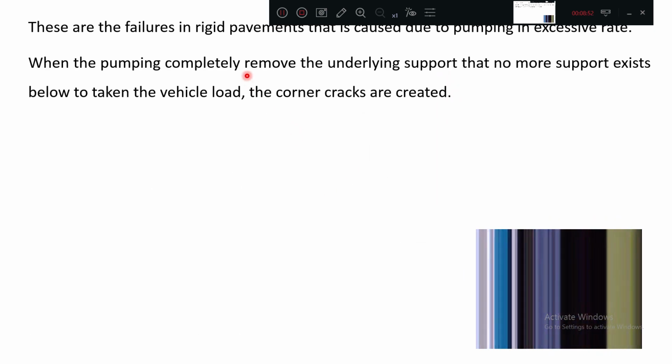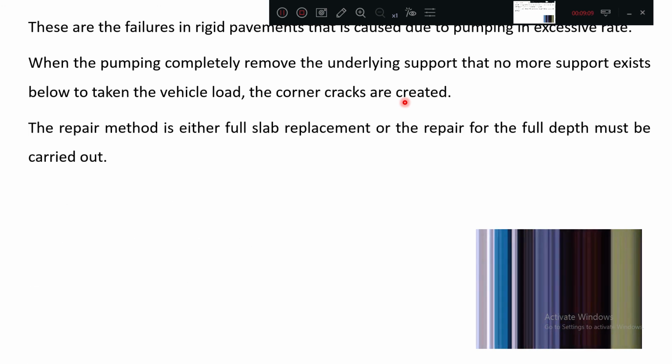When pumping completely removes the underlying support, no more support exists below to take the vehicle load, so corner cracks are created. The repair is either full slab replacement or repair for the full depth. You can replace the slab itself or repair the full depth of the slab.